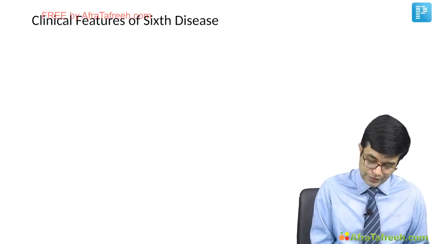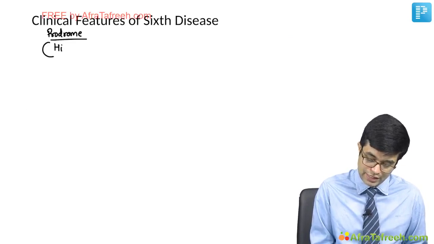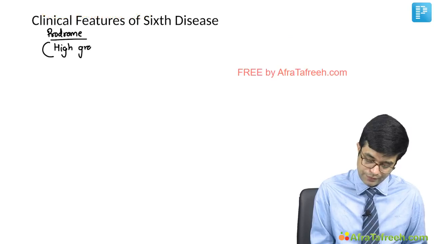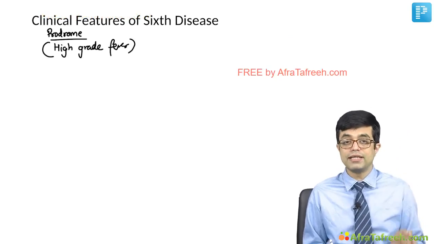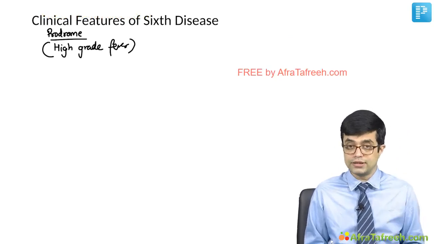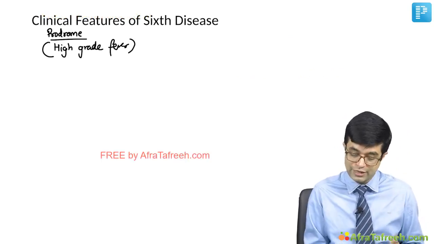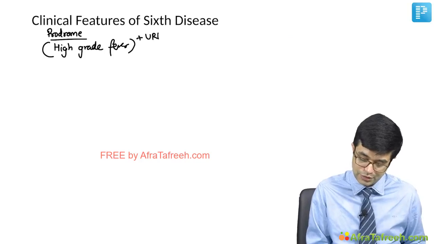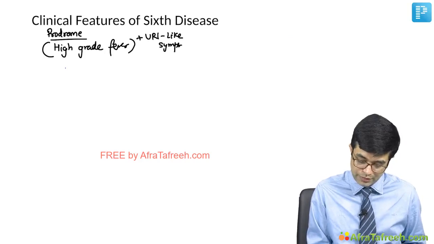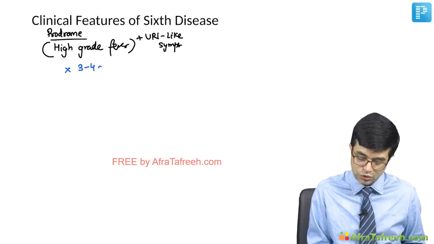Initially, first of all, there will be a prodrome. In the prodrome, there will be very high grade fever, reaching as high as 41 to 42 degrees Celsius. That can be reached. So high grade fever along with URI-like symptoms. This prodrome can continue for 3 to 4 days.